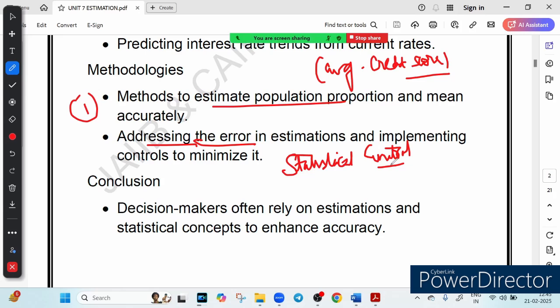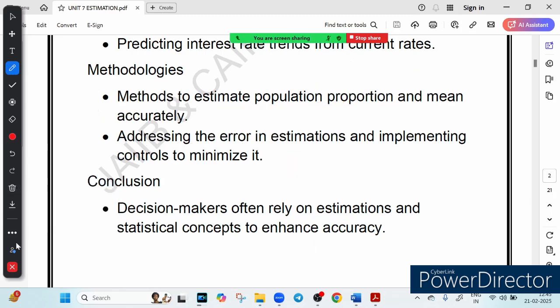These controls ensure that data are accurate, data are reliable, and it is based on solid data. So at the end of the day, whether it is predicting loan approval, future investment, or economic trend, estimation plays a huge role in finance. And as a CAIIB aspirant, understanding this concept will not only help you crack the exam but also make you a better decision maker in your banking career.